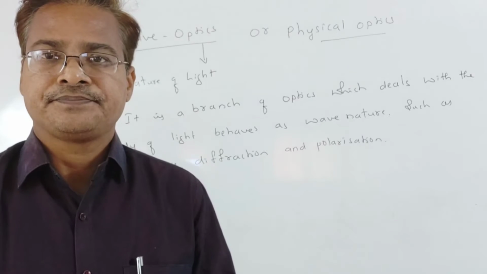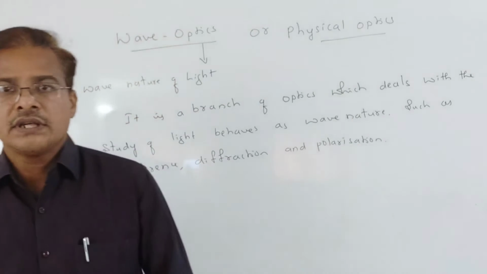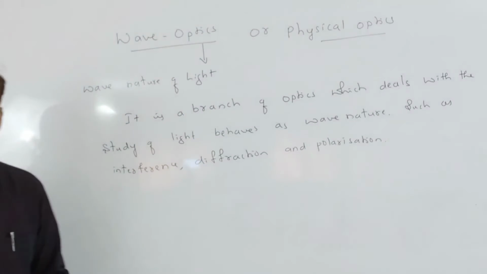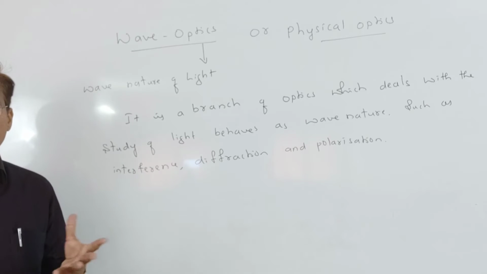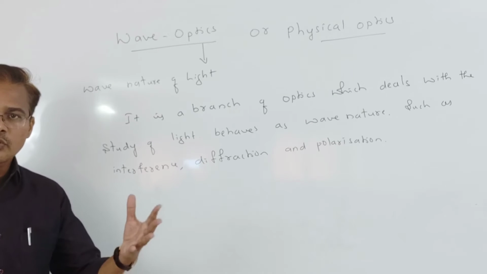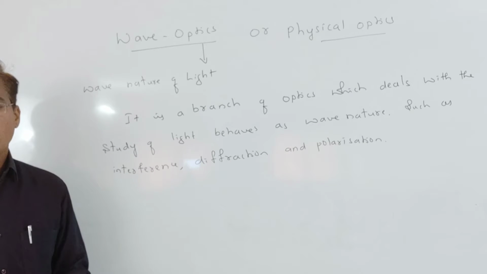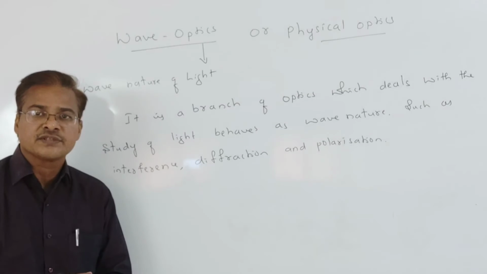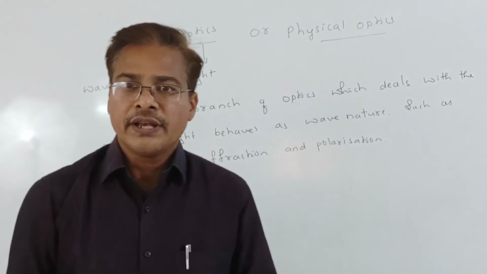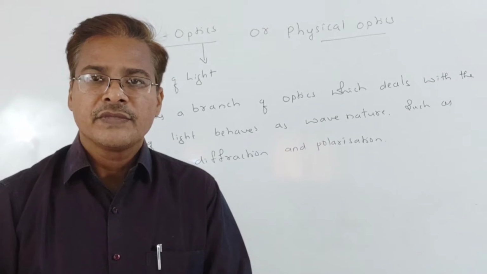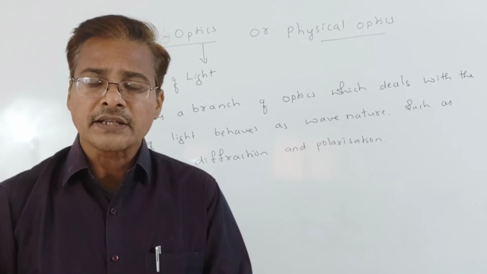Light intensity is nothing but energy, so there is a modification of the distribution of energy. Why does this modification take place? Because when two waves superimpose, we can observe interference patterns.